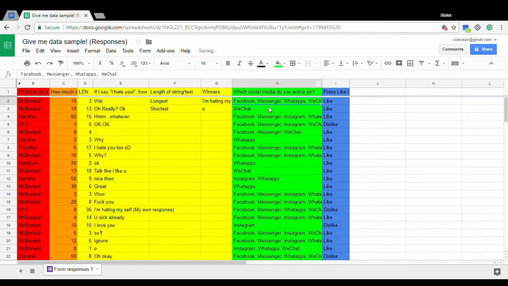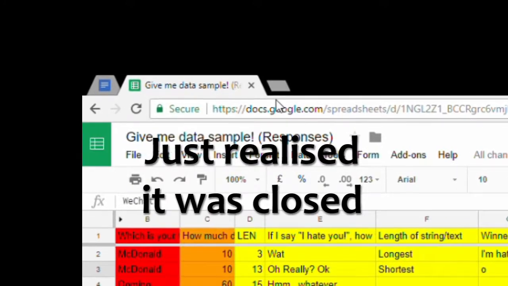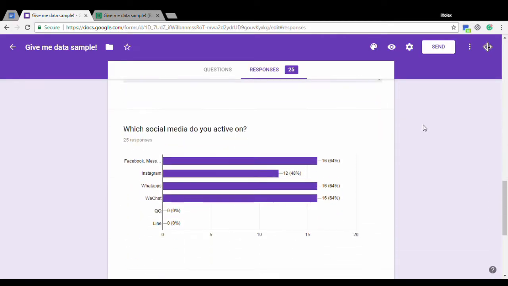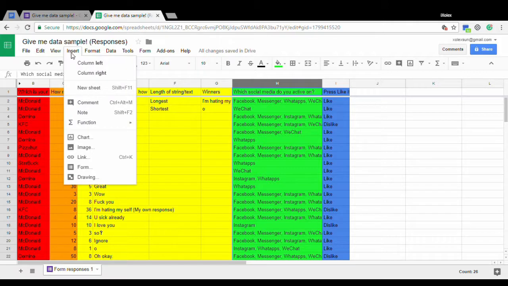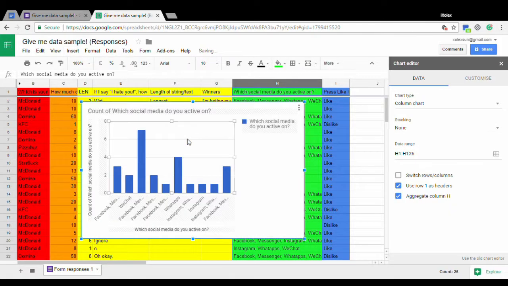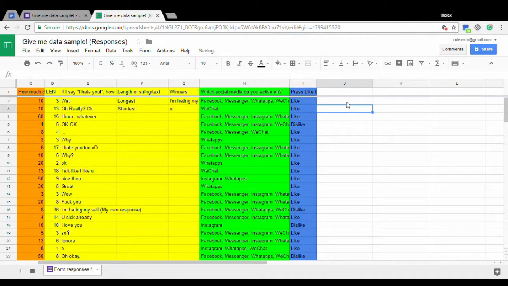So this one, if you want to create something very similar to the Google form, I need to break down the information. So let me try. If I select this data, I go to insert a chart. It's going to be messy. See, it's messy.